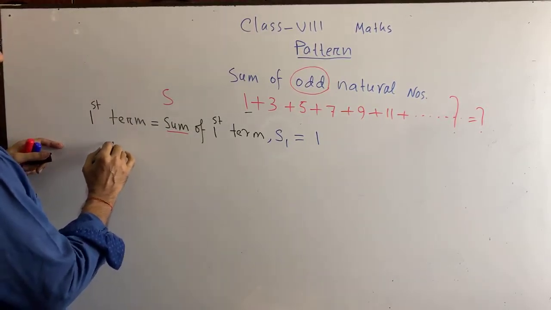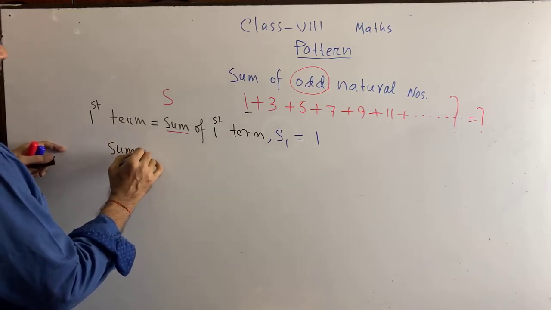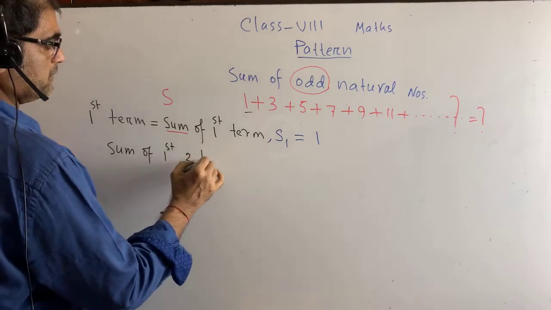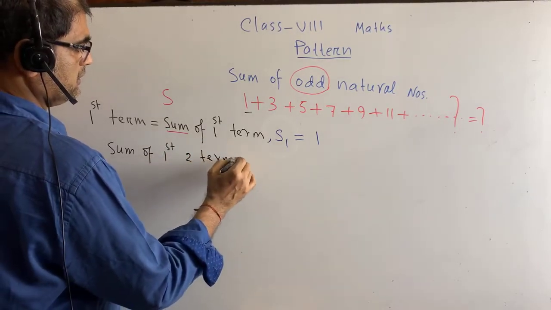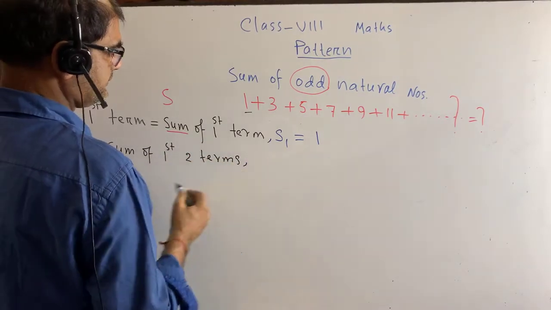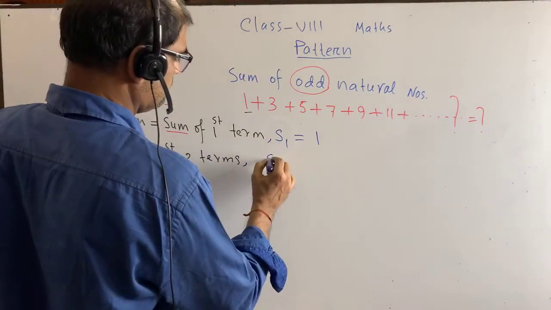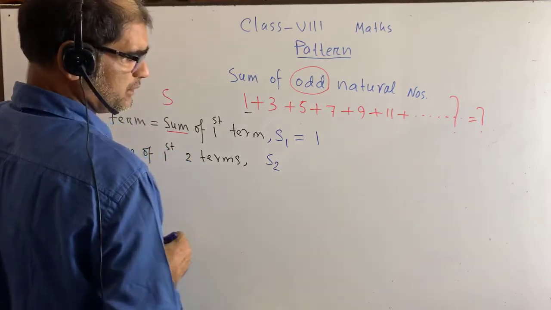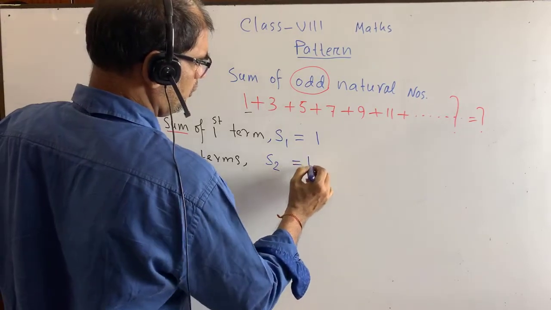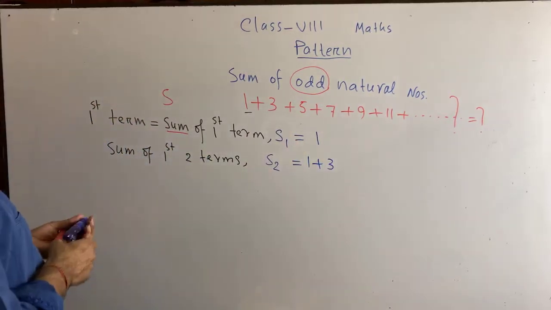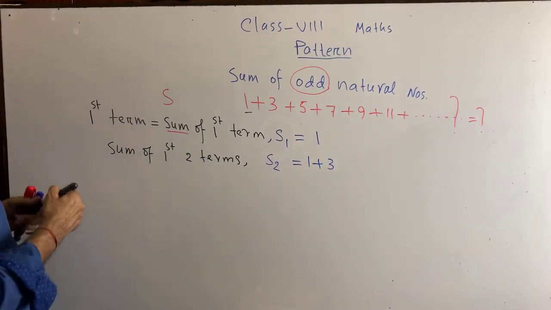Sum of first two terms is S2. What is it equal to? 1 plus 3.